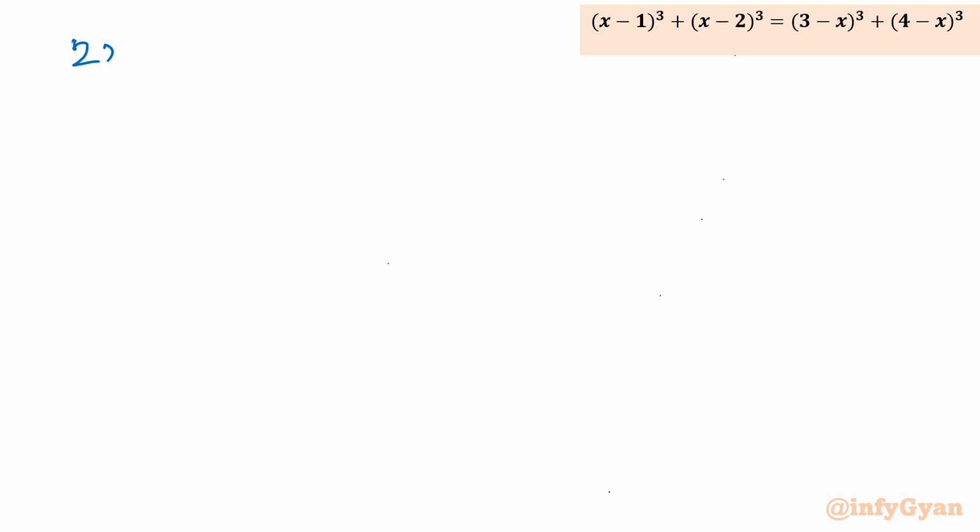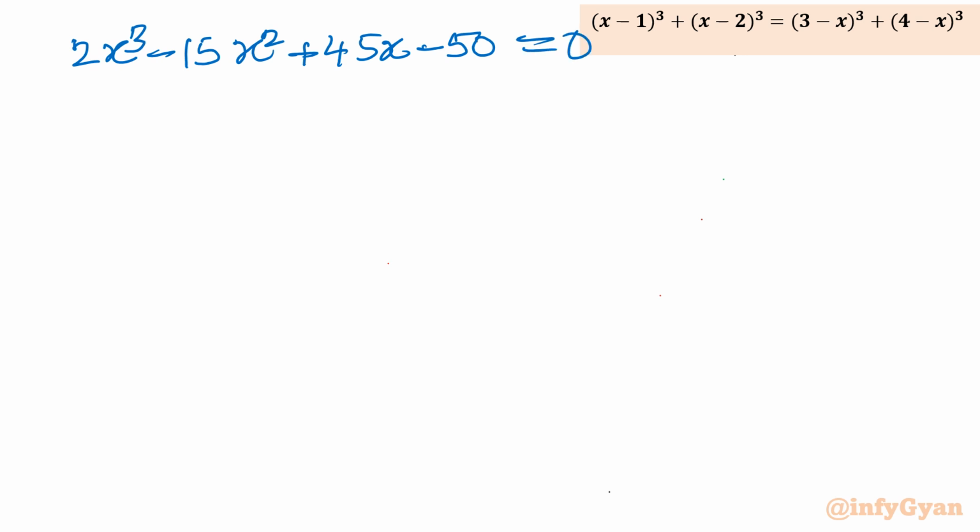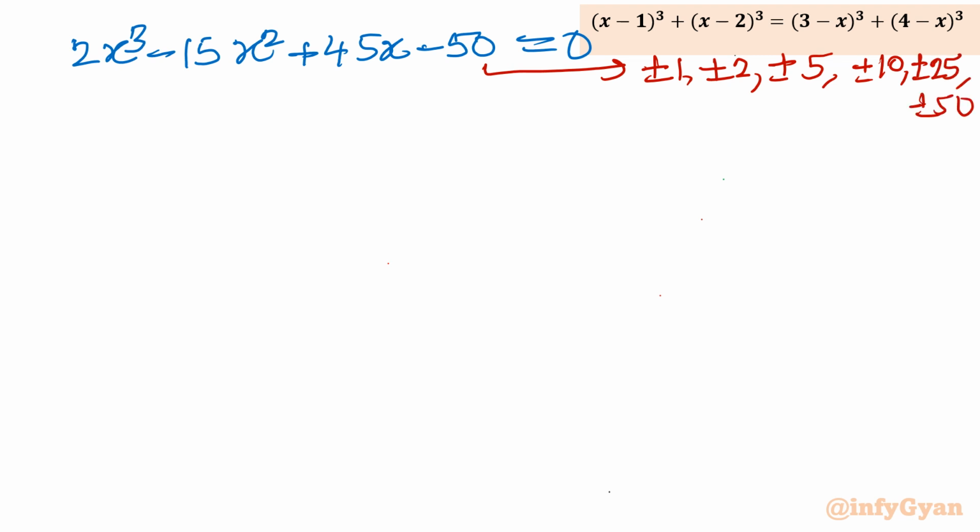The equation was 2x cube minus 15x square plus 45x minus 50 equal to 0. Now the rational root theorem. Quickly we can write all the eligible factors: plus minus 1, plus minus 2, plus minus 5, plus minus 10, plus minus 25, and plus minus 50.